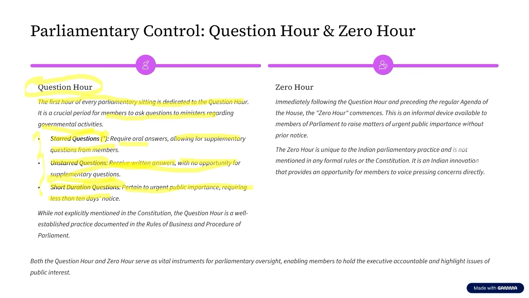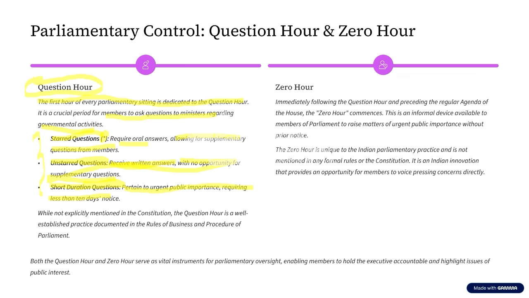Now, what does it also mean? It also means that for answers to the starred questions and unstarred questions, at least 10 days have to be given to the ministers to find out answers for those. But in case of the short duration questions, there is no requirement of giving the notice before 10 days itself. So these are the three types of questions that are asked in this question hour.